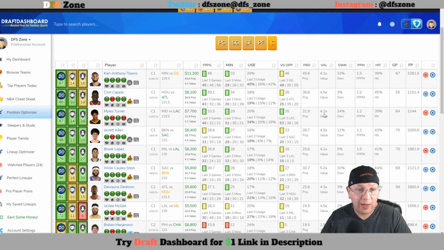At the top at center, I do like Karl Anthony Towns. I mean, what is not to like? The only thing is, do you want to pay $11,200? Do you want to pay $9,700 on DK? He's the highest price stud that I would consider on DK today, hands down. At $9,700, if you want to pay up for the top stud, he will be the one to pay up for, other than Harden. But I do believe that I will have exposure to him on DK. I'm not too sure yet if I'm going to put him in my lineups on FanDuel.